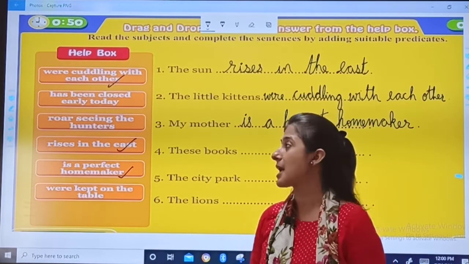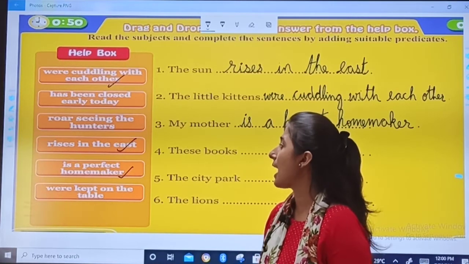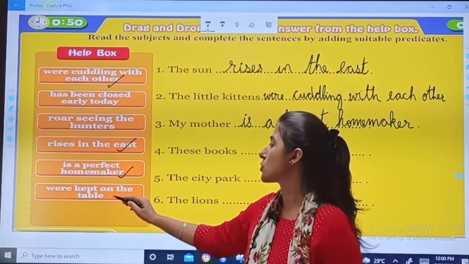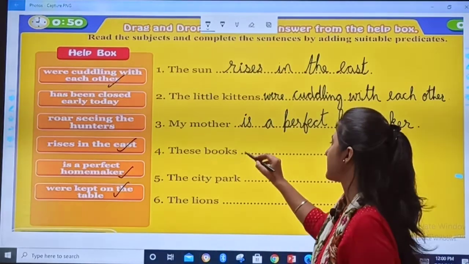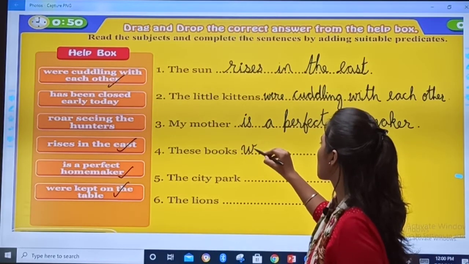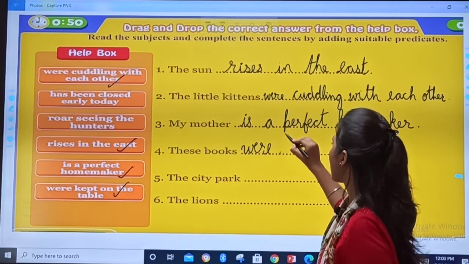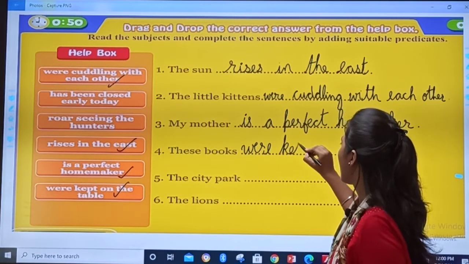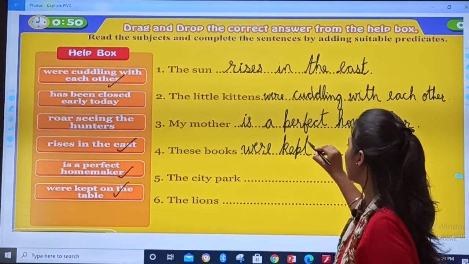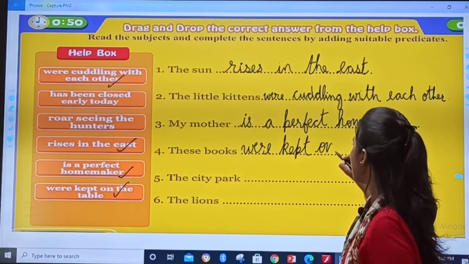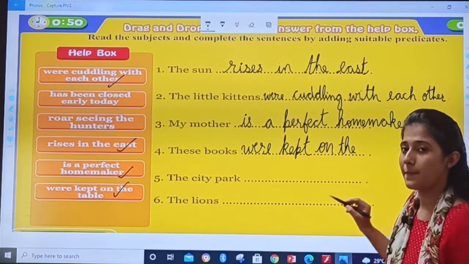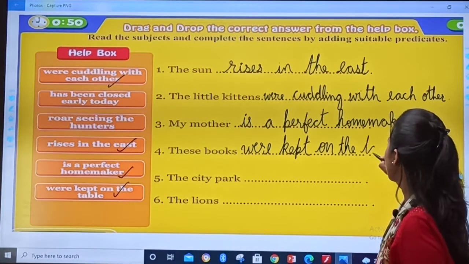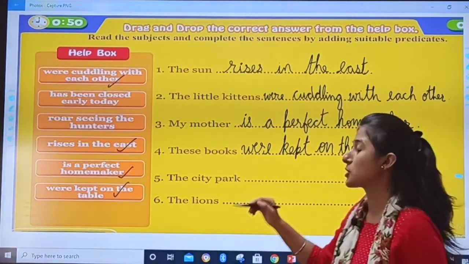Okay. These books are interesting, right? Anything you can add. Here I will add, these books were kept on the table. See, these books were kept on the table, right? Were kept on the table. Then you will read the next one.